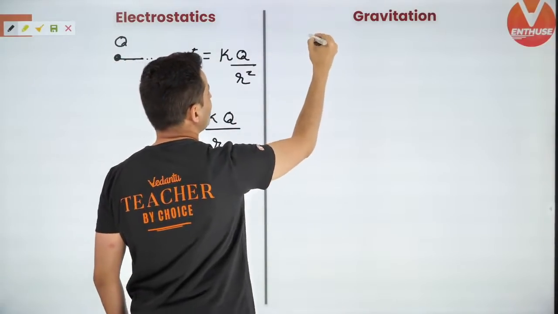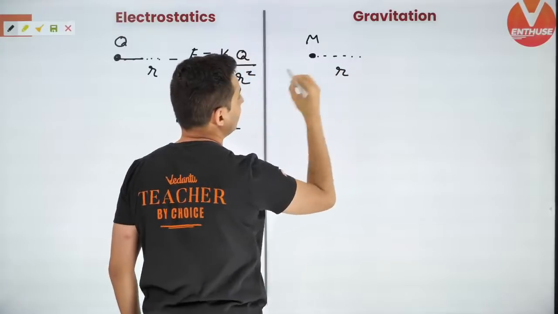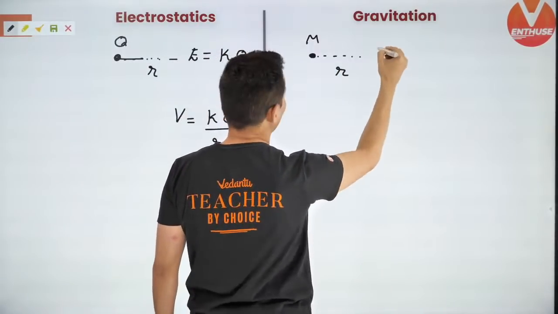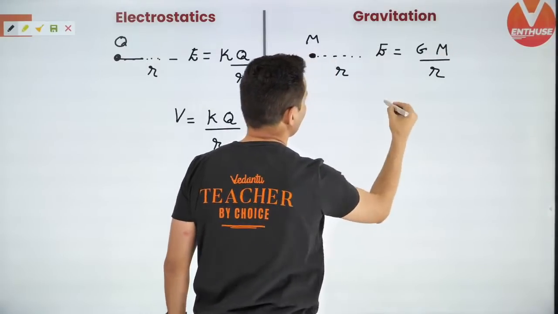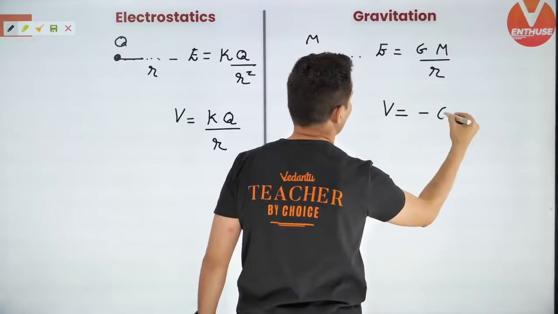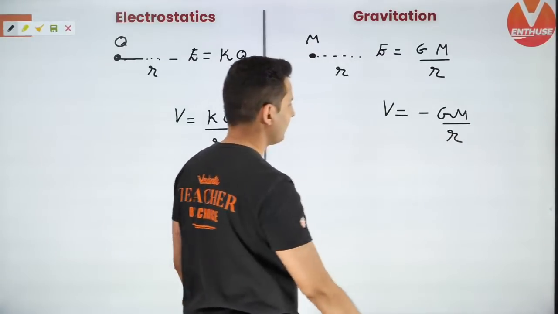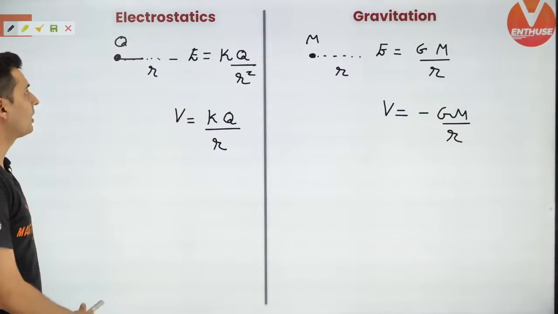Similarly, for gravitation, if you have a mass and you are at a distance r, the value of field due to gravity is GM by r square, whereas the value of potential is minus GM by r. Keep this in mind, very, very important.